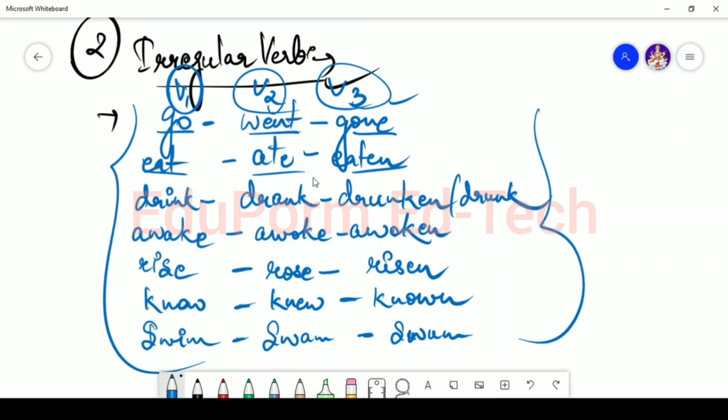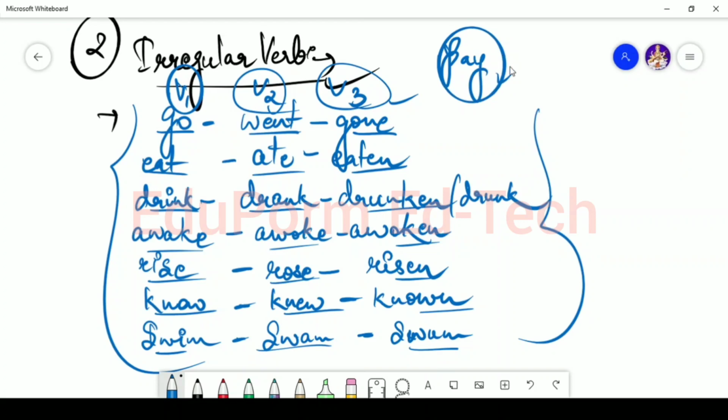Unlike regular verbs, where the V2 and V3 forms were the same, similar to one another, irregular verbs are very much opposite, and they don't share any kind of similarity with regular verbs. Got it?